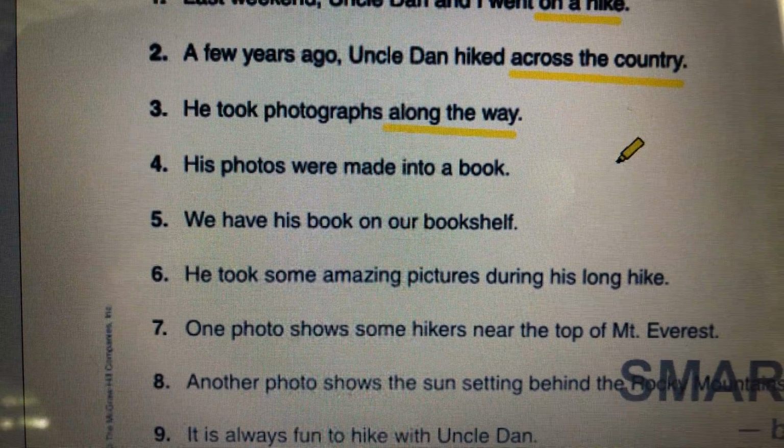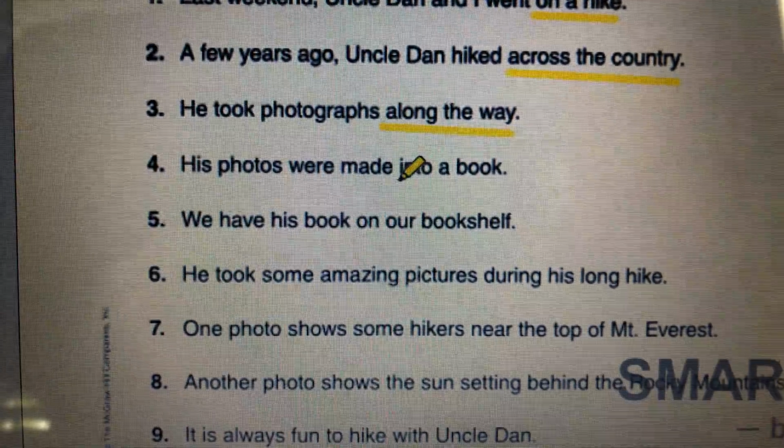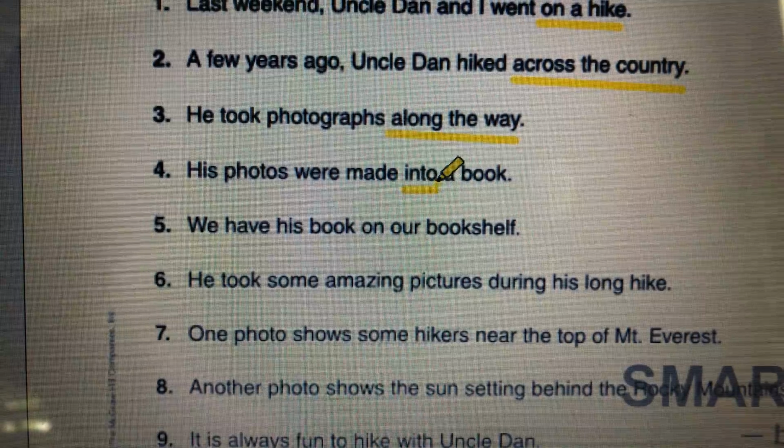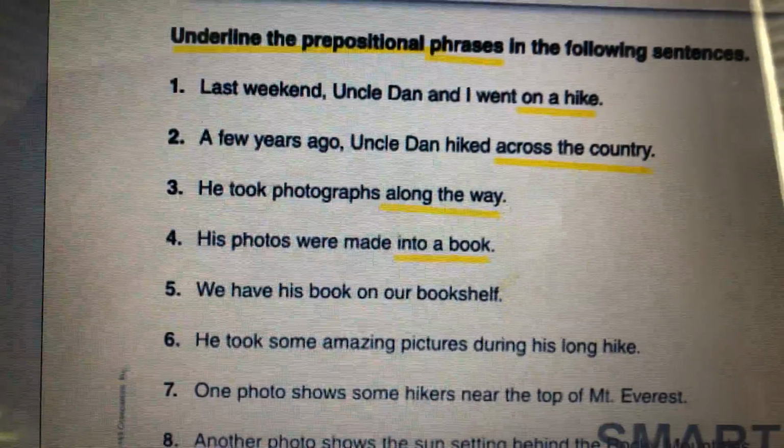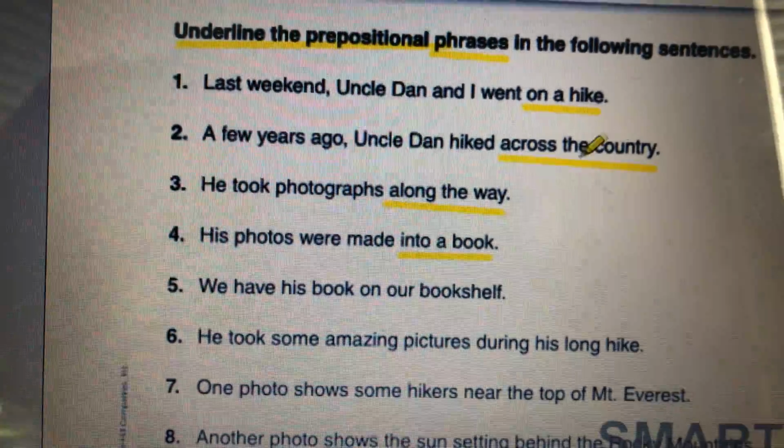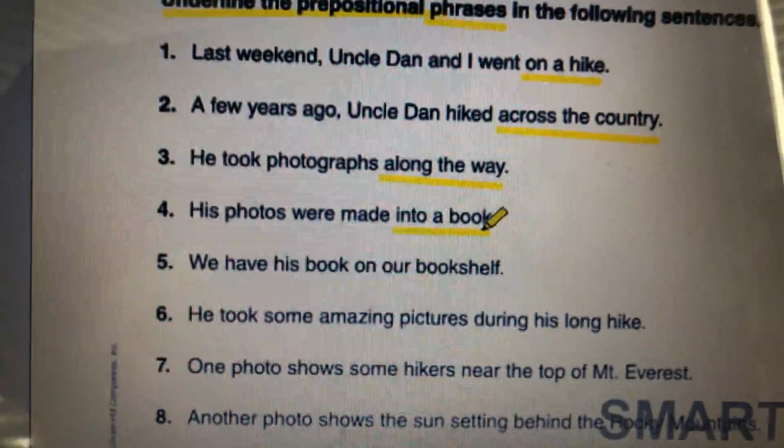His photos were made into a book. Into is my preposition. A book is the rest of the phrase. And your objects here are hike, country, way, book.